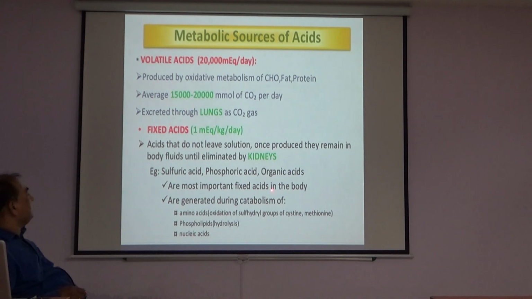The most important fixed acids in the body are generated during catabolism of amino acids, oxidation of the sulfhydryl group of cysteine and methionine. Hydrolysis of phospholipids produces fixed acids, and hydrolysis of nucleic acids produces fixed acids.